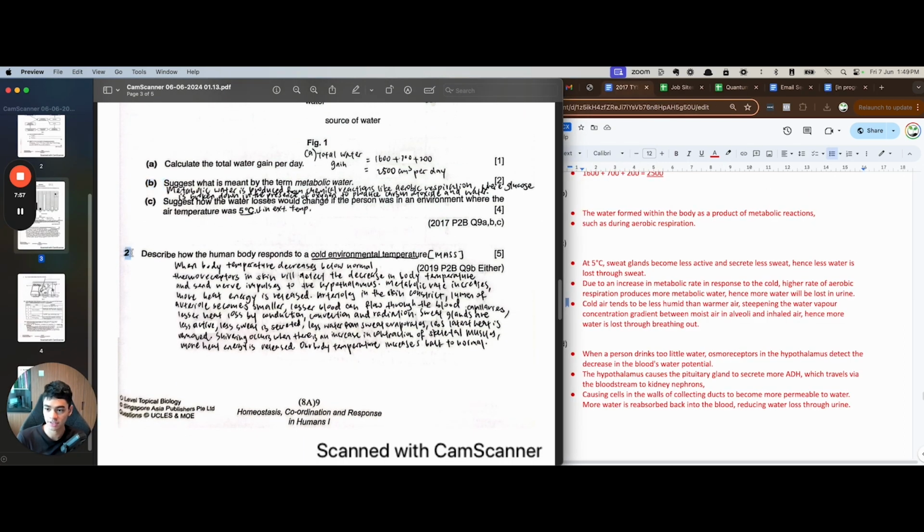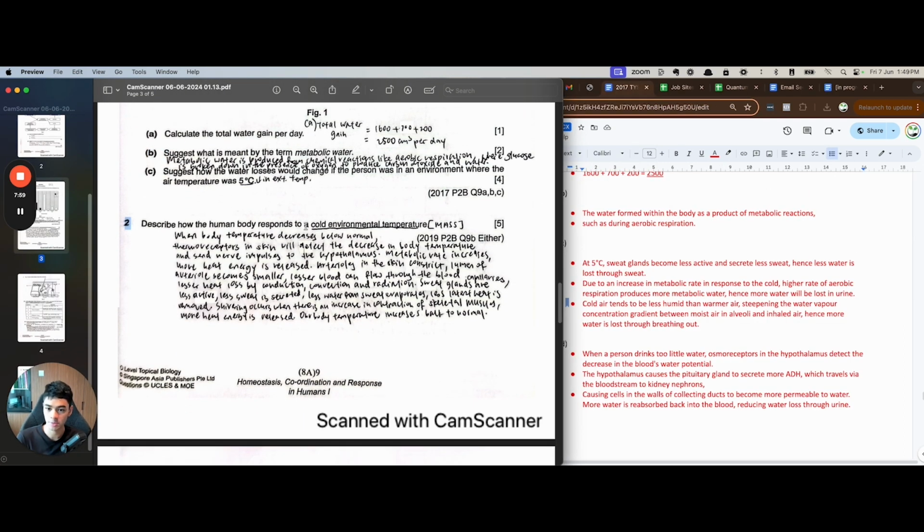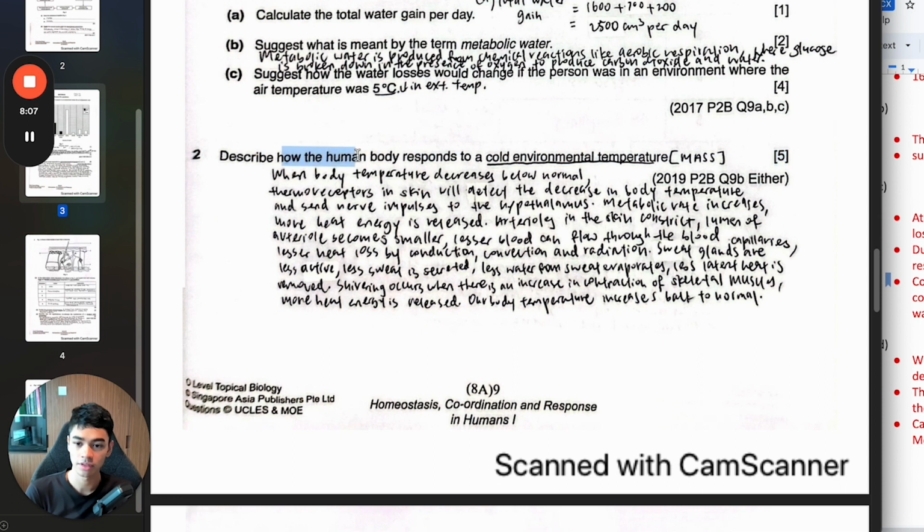Next one, this question. How the human body responds to cold environment temperature. This is marks-wise very good. However, it's a 5 mark question though. So you see how the human body responds. So it's not just describe the responses, but describe how it responds. So we have to talk about the detection, how it even detects there's a problem, and then it responds to the problem. The responding to the problem is MASS, that's our memory shortcut for that. But we also have to talk about how it even detects there is a problem.